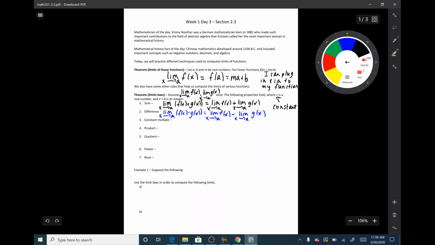Our next rule is called the constant multiple rule, and it says the limit as x goes to a of c times f of x.